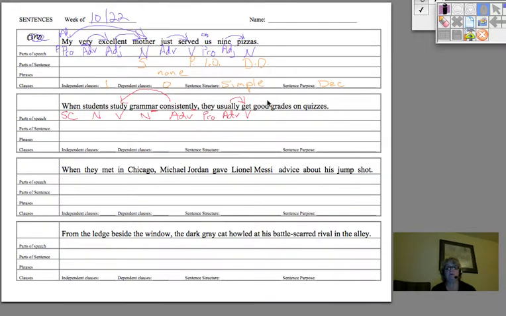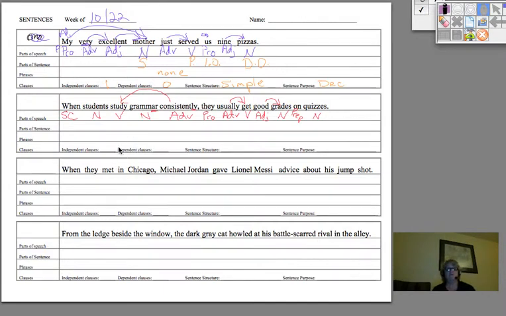Get is a verb. What kind of grades? Grades is a noun. Good is an adjective. Now, on quizzes. This word is showing a relationship between quizzes and where they get the grades. So it's a preposition and quizzes is a noun.